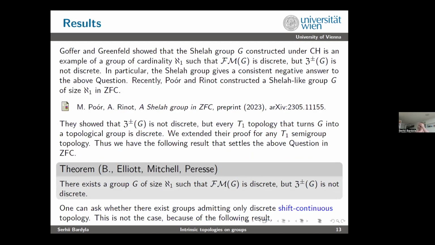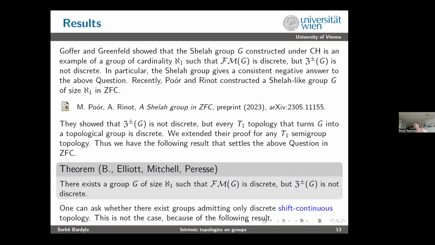So we answered another question about this Serhii-Markov topology, also in competition with Goffer and Greenfeld. However, we did it in ZFC, because we used a very recent result of Pur and Renaud about the Shelah group in ZFC, and they seem not to have known about that result.